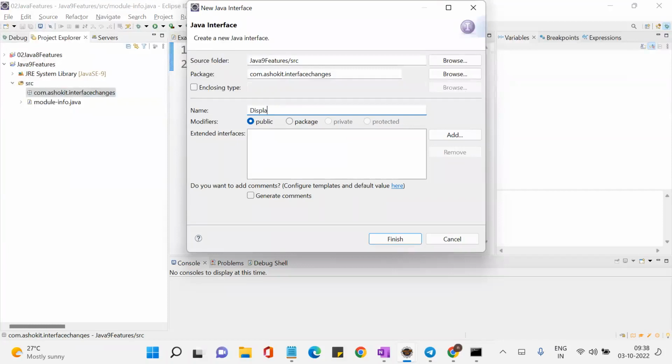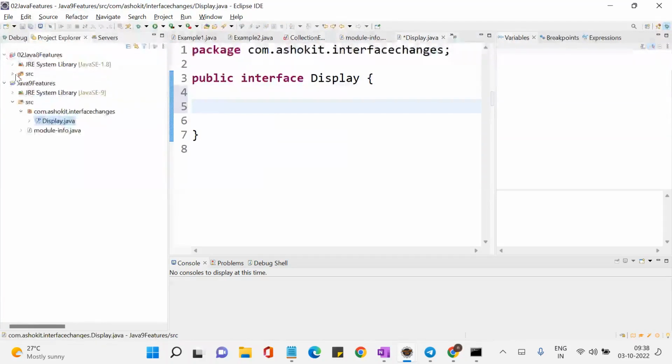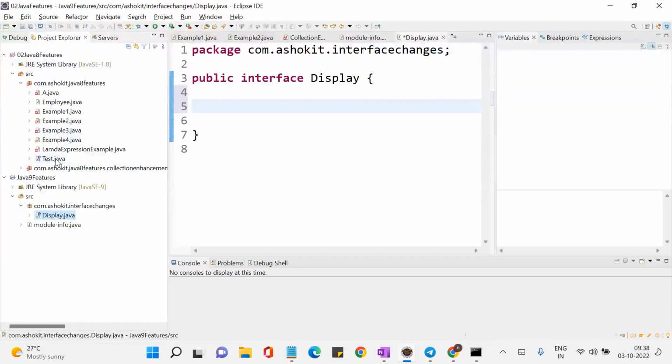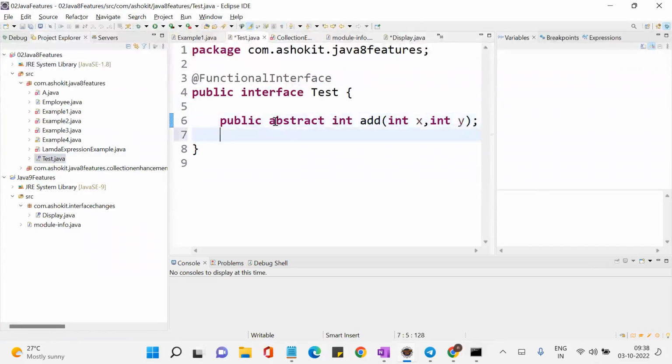Then I'm creating an interface called Display. Earlier, this was a Java 8 project, right? So let me take some interface. In this test interface, let me write one private method, private void show. Am I getting a compilation issue?